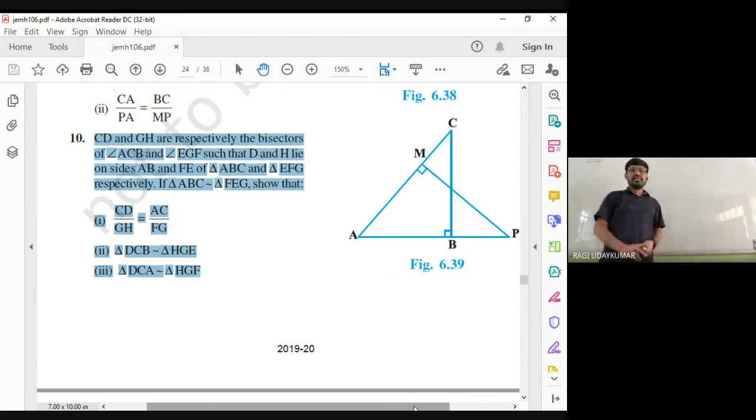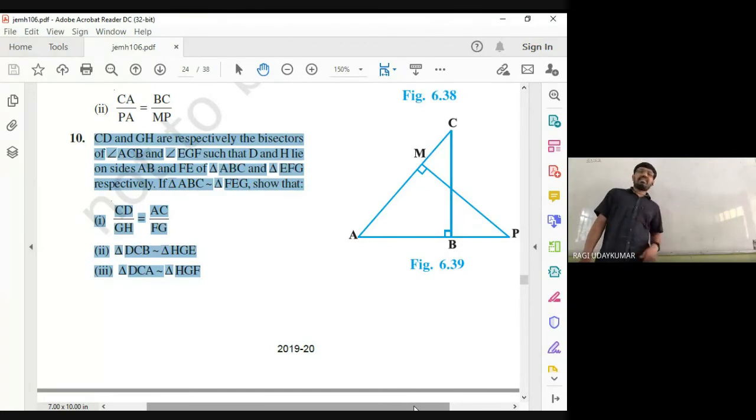CD, GH are respectively the bisectors of the angle ACB, angle EFG, such that D and H lie on the sides AB and FE of the triangles ABC and EFG respectively. If triangle ABC is similar to EFG, then show that CD by something.